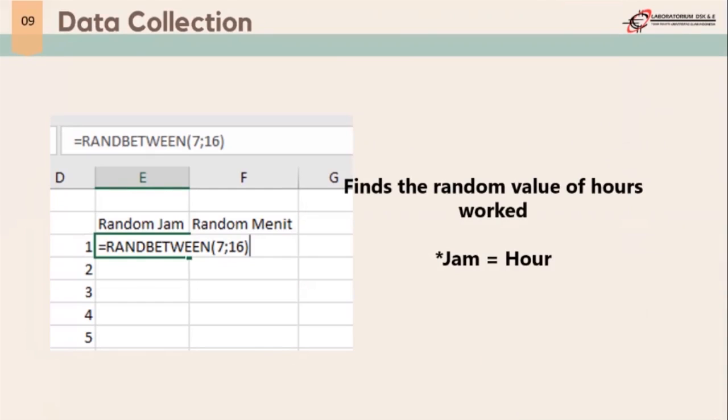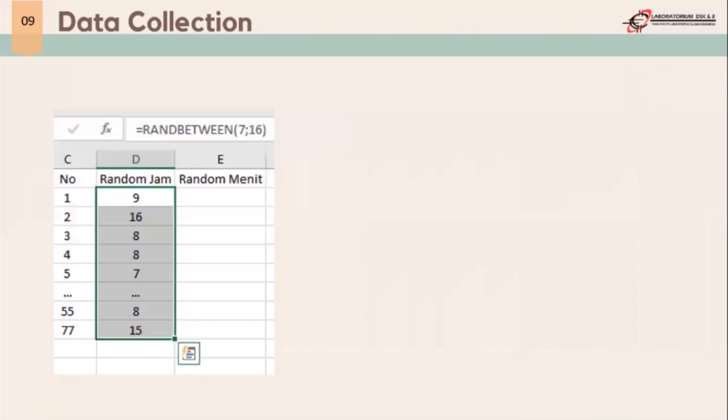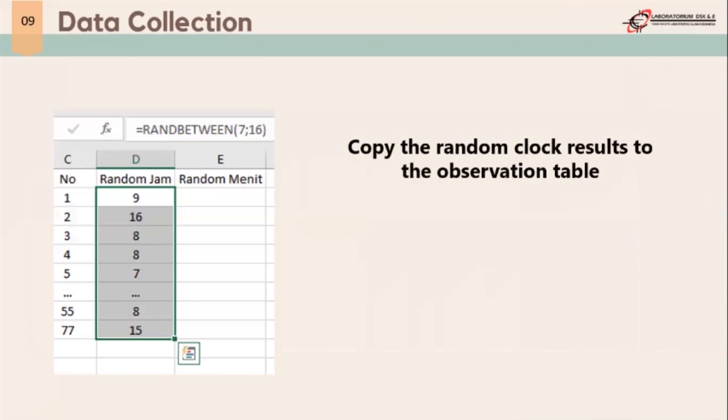We know that the random hour is equal to RANDBETWEEN 7 until 16. In this case, 7 is the start of working and 16 is the last time to finish the job. After that, we drag until the number of observations. After we know the random hour, we copy the random hour result to the observation table, like in the slide of the PPT.